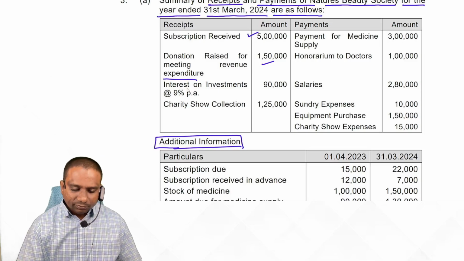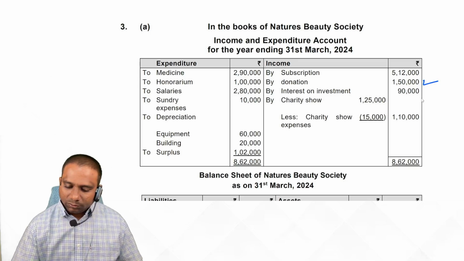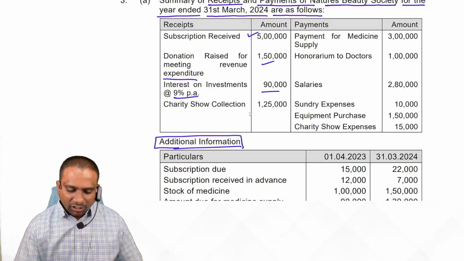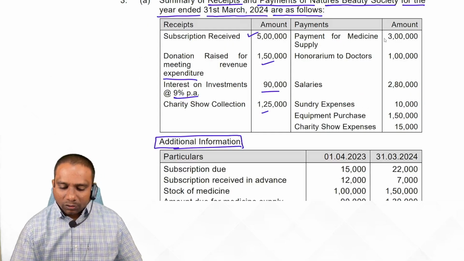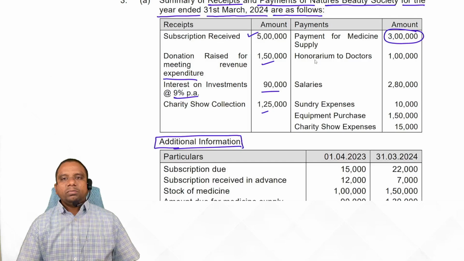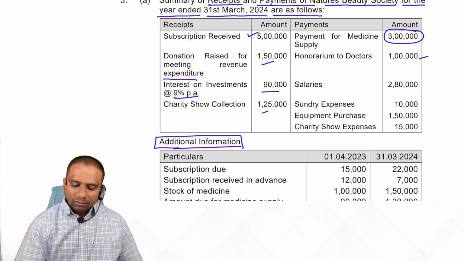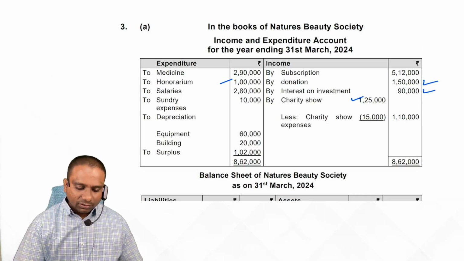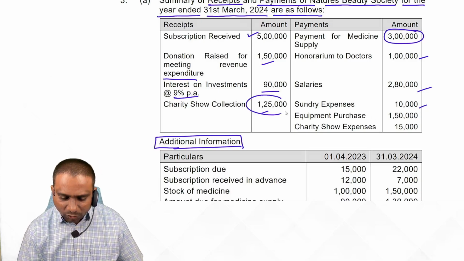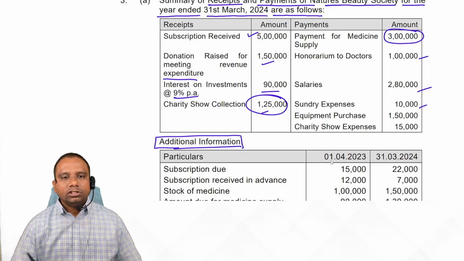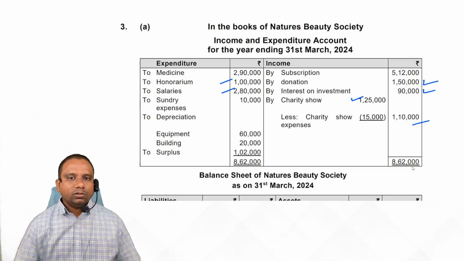Next one. Interest on investment at 9% per annum. Income, so credit. Next one. Charity show collection receipt, so income 1,25,000. Observe, students. Next one. Payment for medicine supply, wait. Next one. Honorarium to doctor, expense, so debit. Next one. Salaries, expense, debit. Next one. Charity show expenses. We received receipts 1,25,000 minus expenses 10,000.